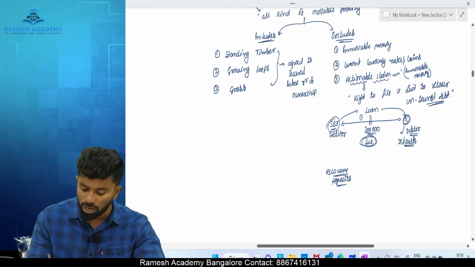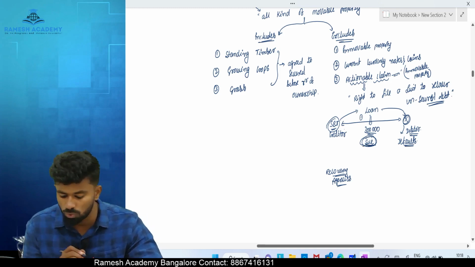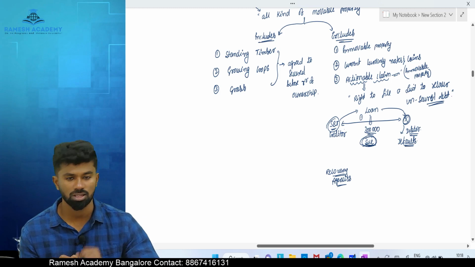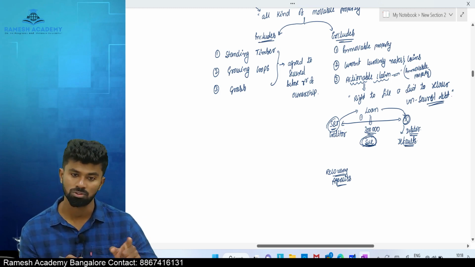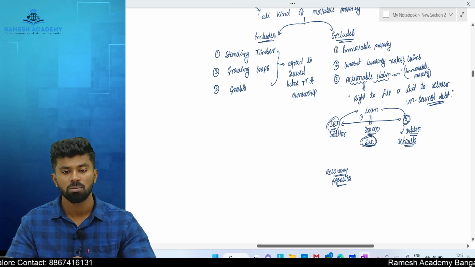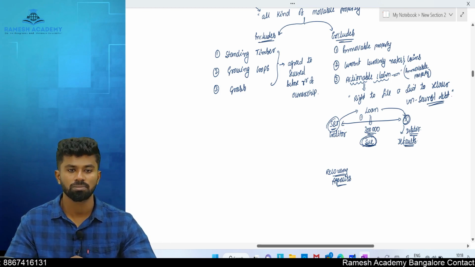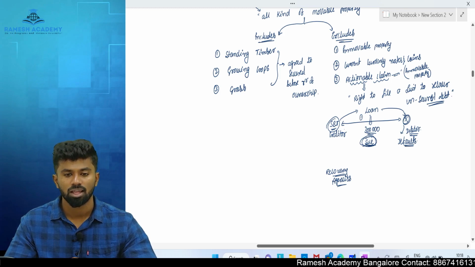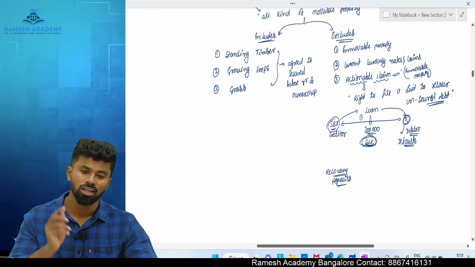Now if SBI wants to transfer this right to sue X, can it be transferred? Yes. Not as per the Sale of Goods Act, but as per the Transfer of Property Act. Why the Transfer of Property Act? Because it is considered as immovable property.